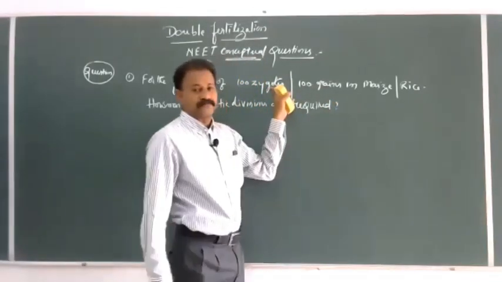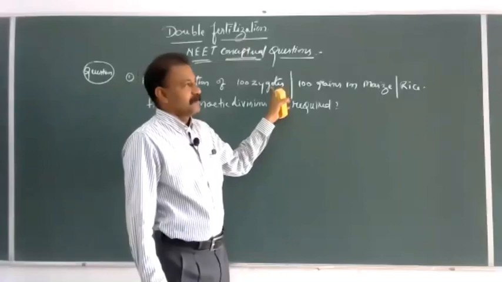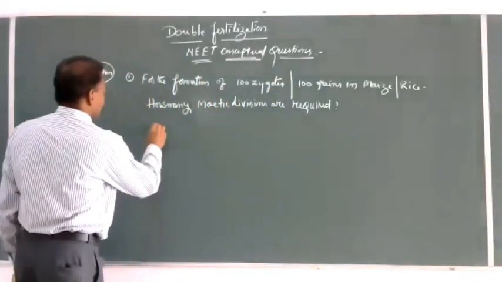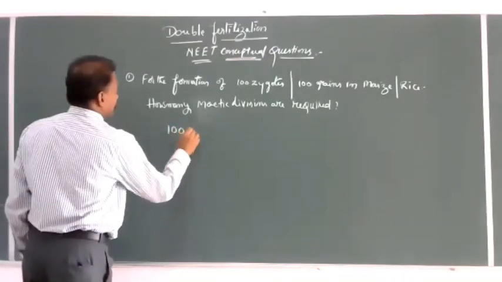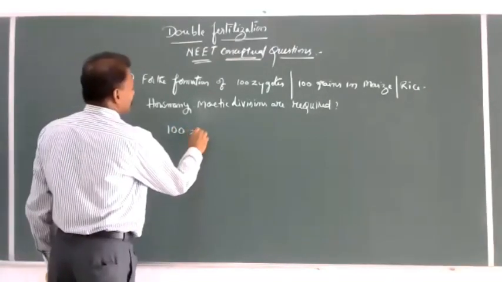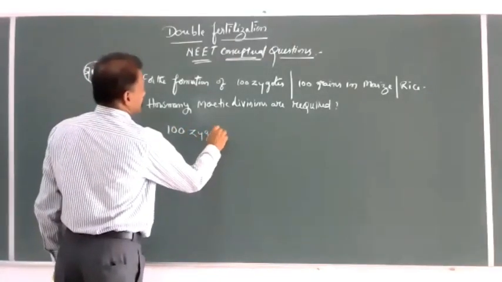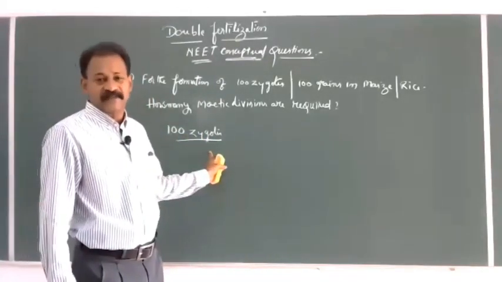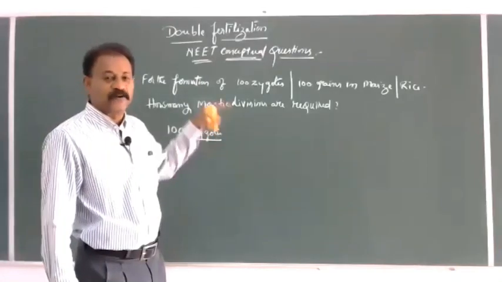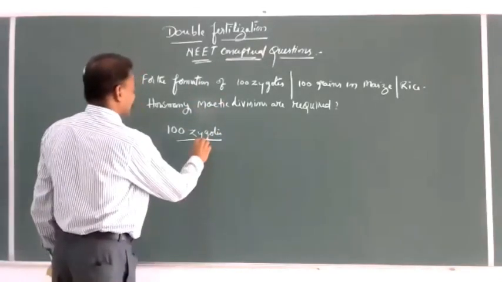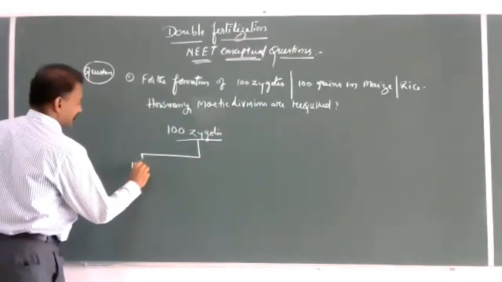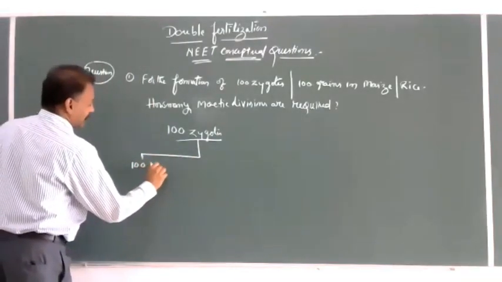Hundred zygotes means, after syngamy, 100 zygotes are nothing but seeds. The zygote is going to develop into the embryo, which is found in the seed. For 100 zygotes, we require 100 male gametophytes.